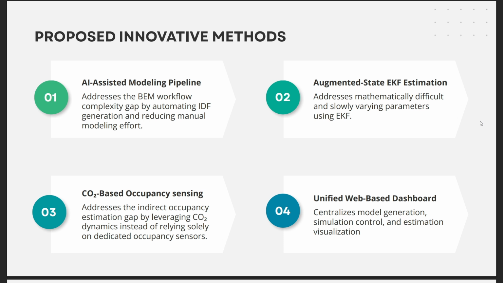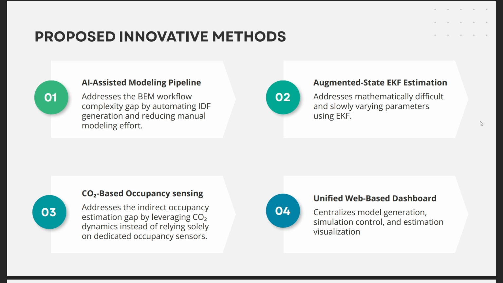So this will be the proposed innovative method. One, AI-assisted modeling pipeline. This addresses the building energy model workflow complexity gap by automating IDF generation. IDF is the EnergyPlus core file where I describe the building, and this reduces the modeling effort. Second one, augmented state extended Kalman filter estimation. This addresses the mathematically difficult to model building parameters, which are estimated using the Kalman method.